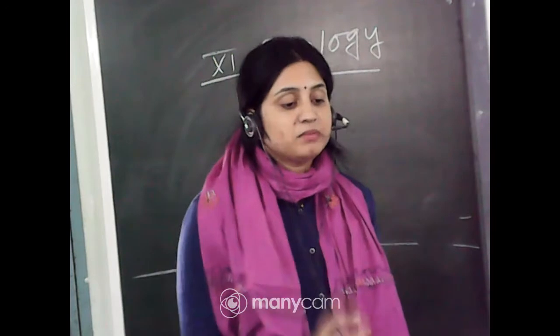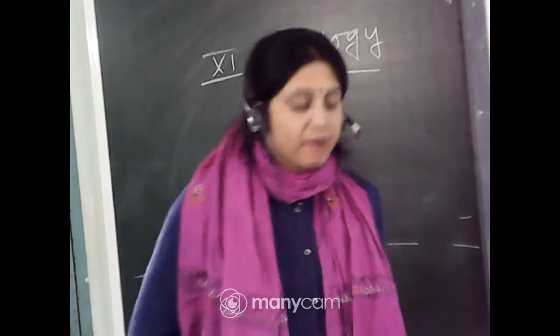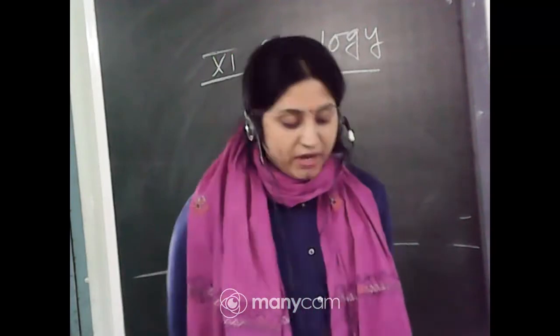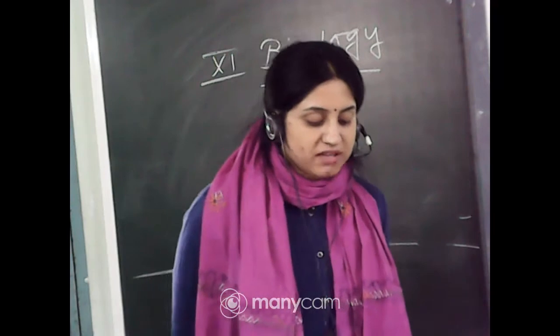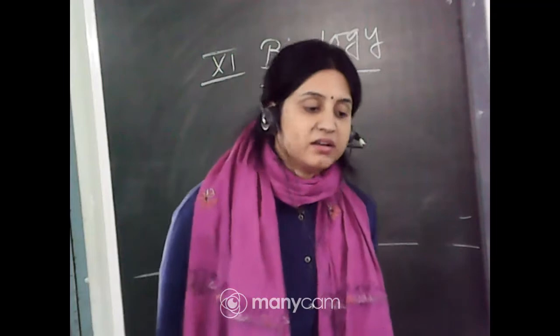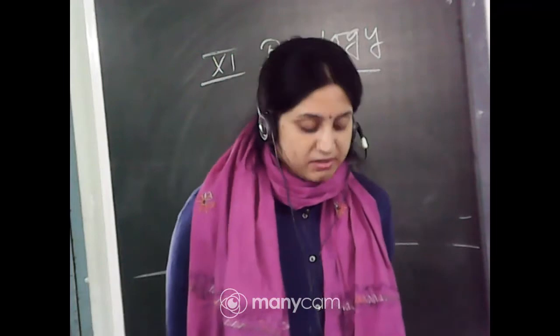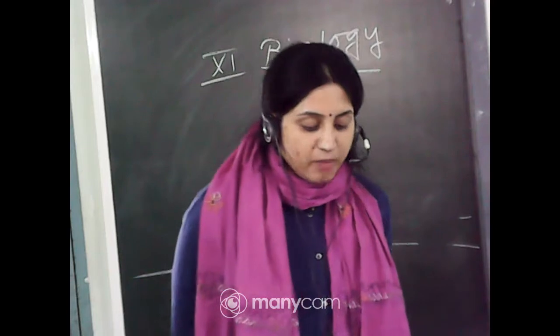The fungus part of the lichen is known as the mycobiont, and the algae part of the lichen is known as the phycobiont. The fungal partner is usually an Ascomycete or sometimes a Basidiomycete. That is the type of fungi: Ascomycetes, Basidiomycetes. The algal partner is a green alga or cyanobacterium.